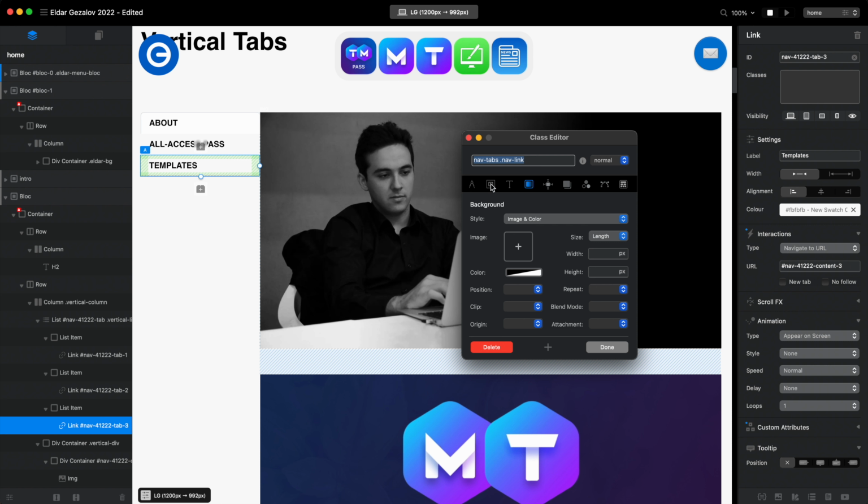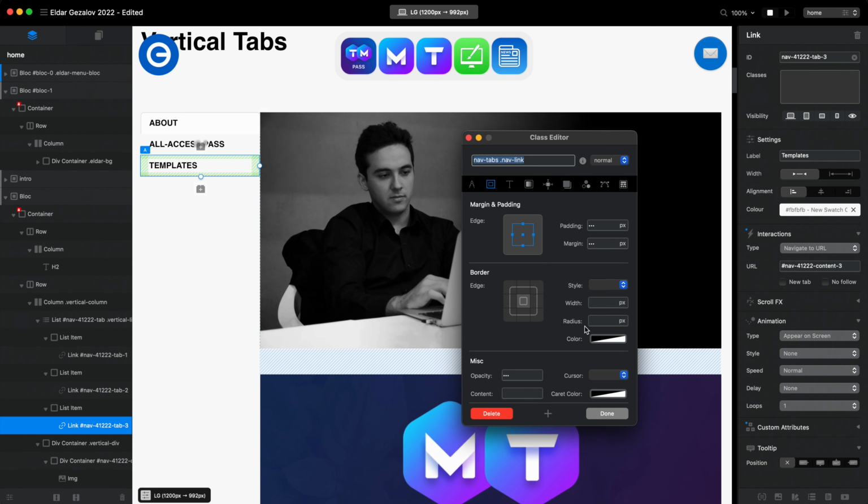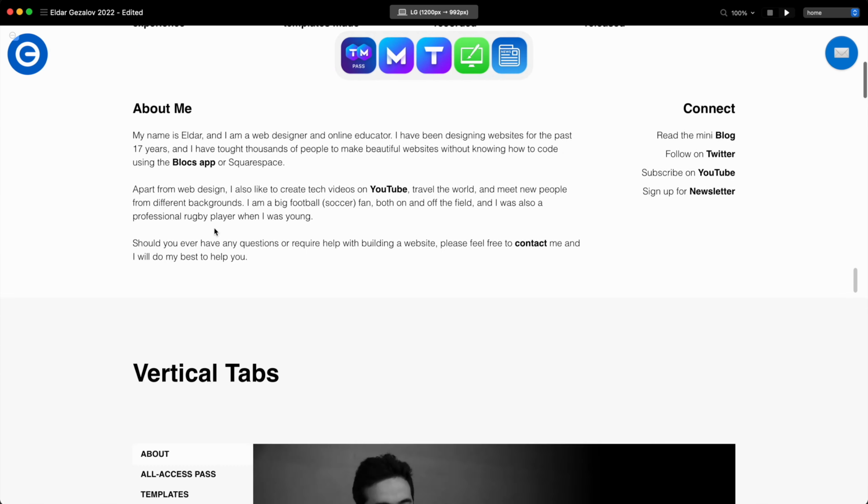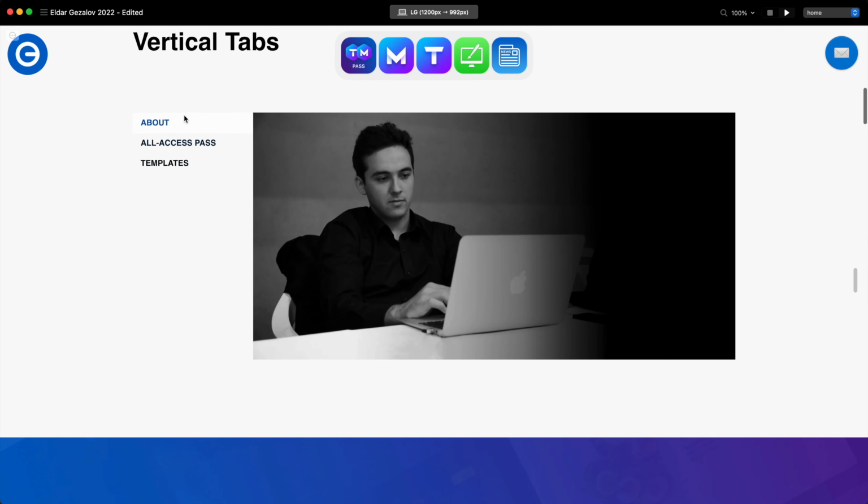So let's go to the second tab, and now we're of course in the more normal state, but let's delete the border. As you can see, it was there but was invisible. Let's go to hover state and also delete the border like that. So now when we go to preview, you will see that we don't have any jumping or anything like that.